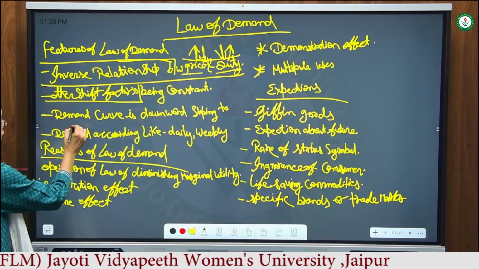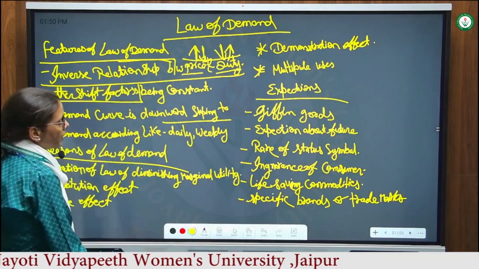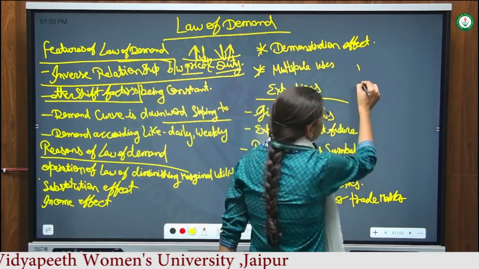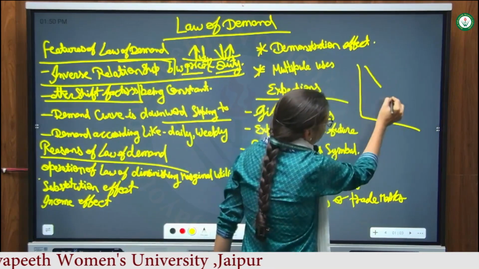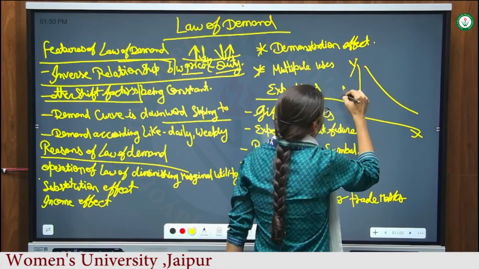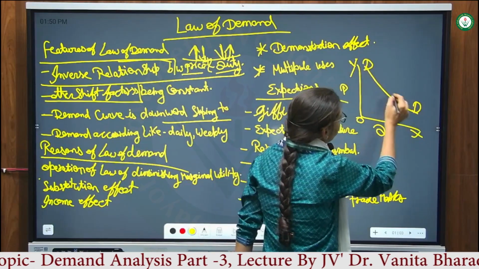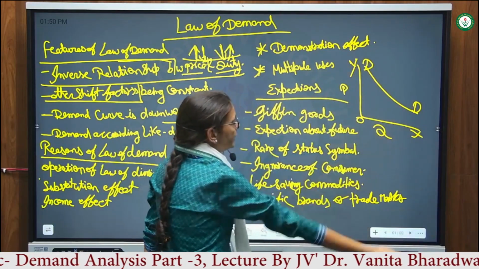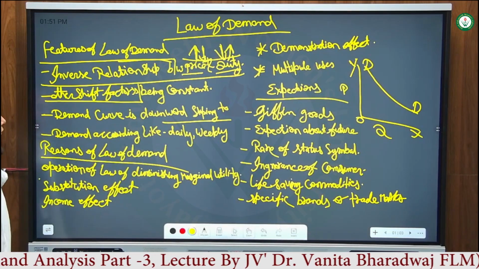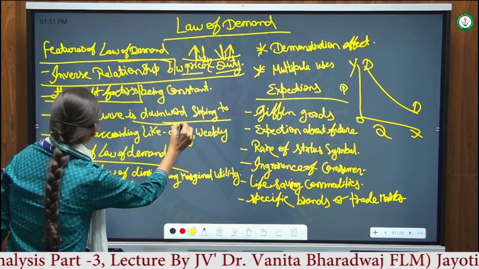Next, the demand curve is downward sloping towards the right side. This is the price and quantity axes, and this is the DD curve. The DD curve is always sloping from left to right, downward. These are the other features of the law of demand: the demand curve is always downward sloping.